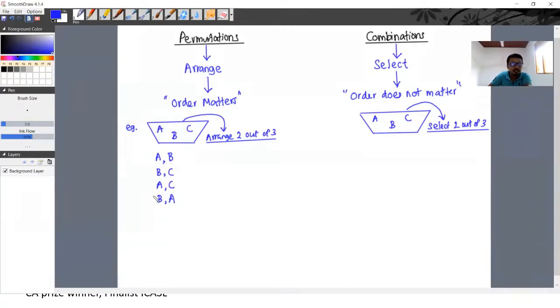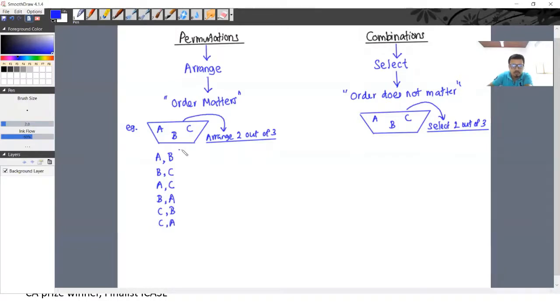What else? What are the other options we have here? A, B, B, A, B, C. We can have C, B as well. First C, then B. A, B, A, C, B, A. Yes, we have considered B, C, considered C, A, not considered C, B. Yes, the missing one is C, A.